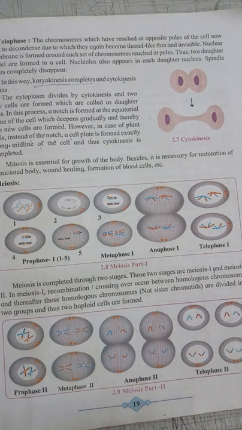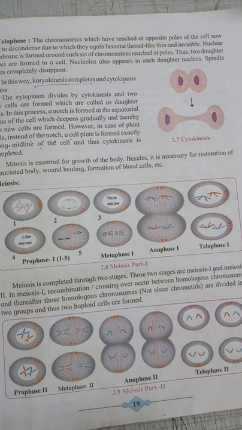Now, the second cell division is meiosis. As I told you, it takes place in the germ cell. Meiosis is completed through two stages, meiosis 1 and meiosis 2.